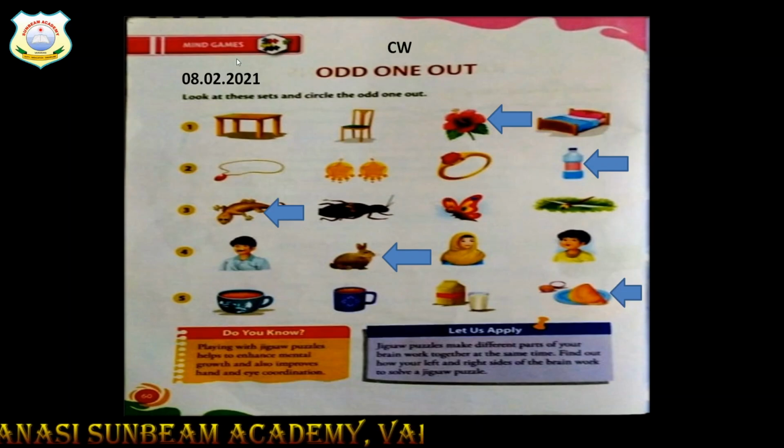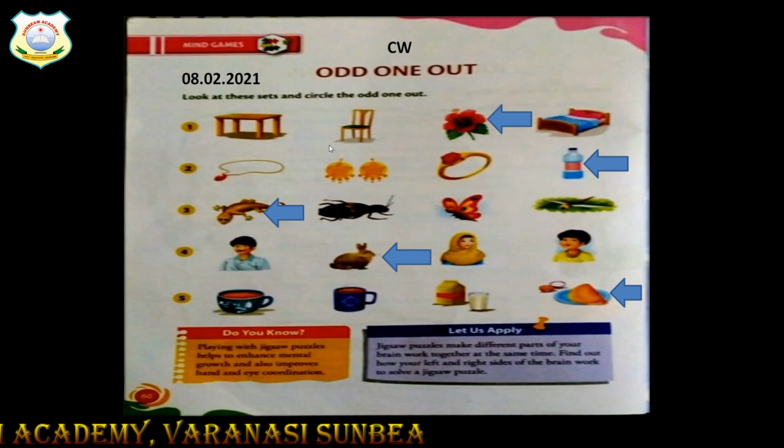Once again, write down the date, write down the classwork. So here are the some furnitures, but flower is not furniture, so flower is odd one out. In the second question, you can see here are some ornaments, but bottle is not an ornament, so bottle is odd one out. In the third question, you can see these are insects, but as lizard is not insect, so lizard is odd one out.